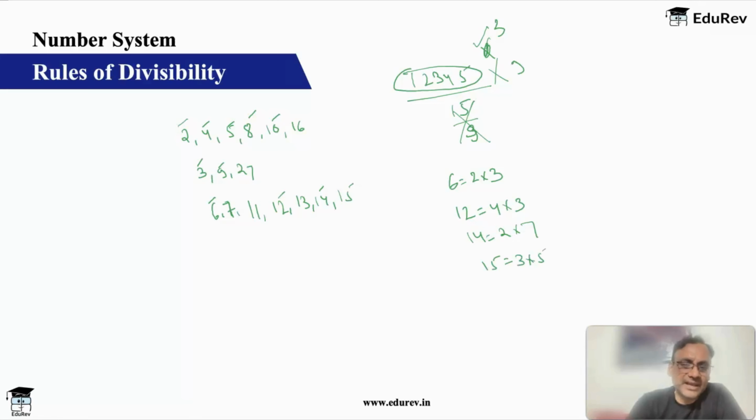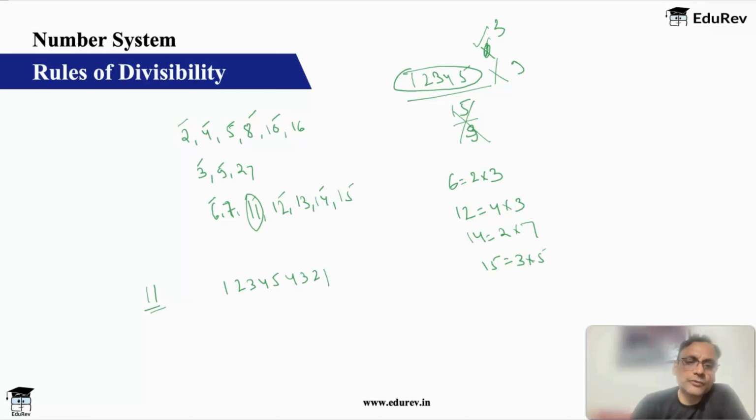Okay. Then we have number 11. 11 is an interesting number, because rule of 11 is interesting. If I have this number, okay, let's say, you know what this type of number is called? It's called a palindrome. Now, palindrome is a number which can be written same both ways. Palindrome is also a word which can be read same both ways. Okay, so this is a palindrome.